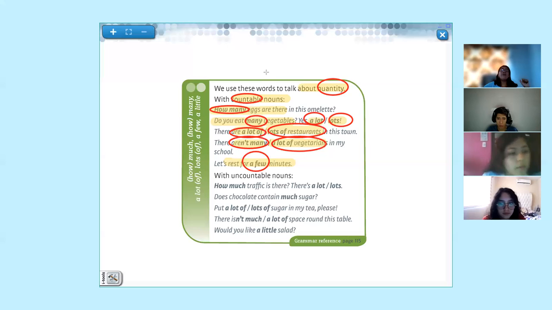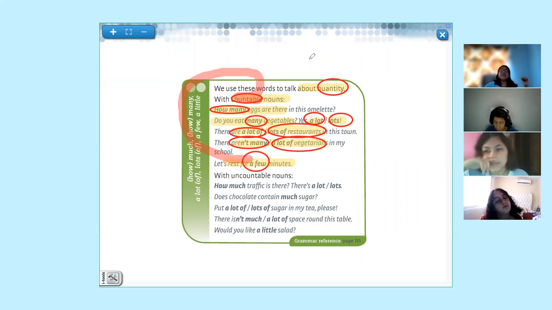Remember that a few is an expression that you are going to use for countable nouns, those you can count, in this case the minutes, okay? This is really important.